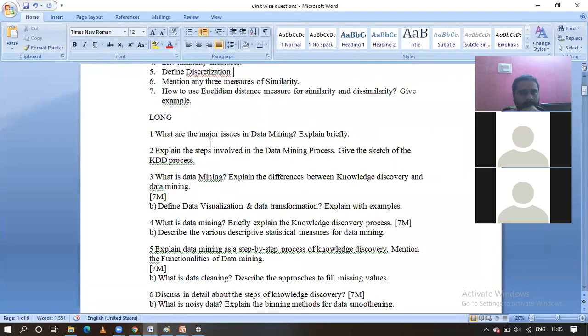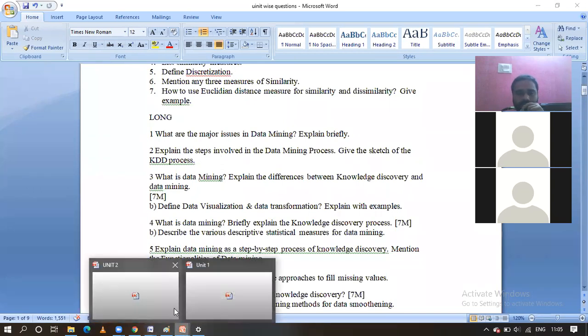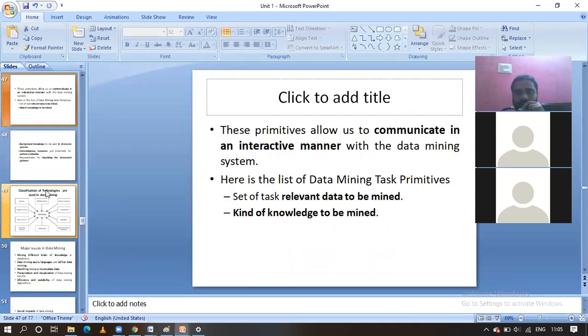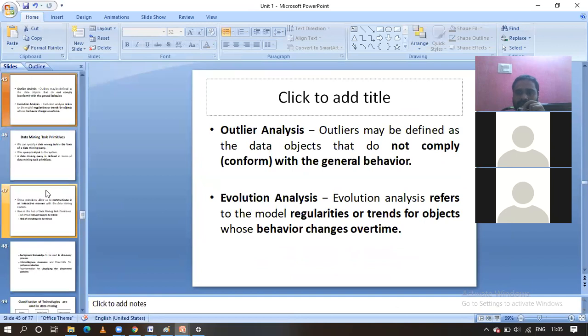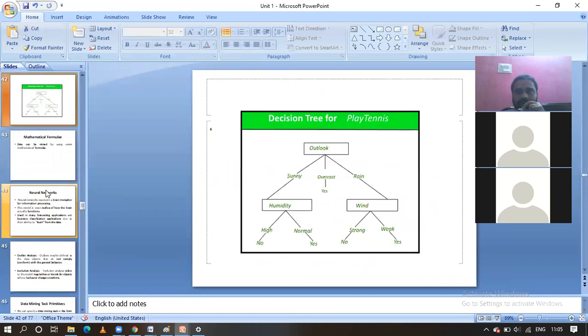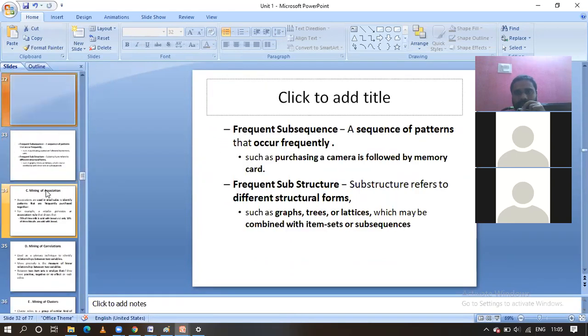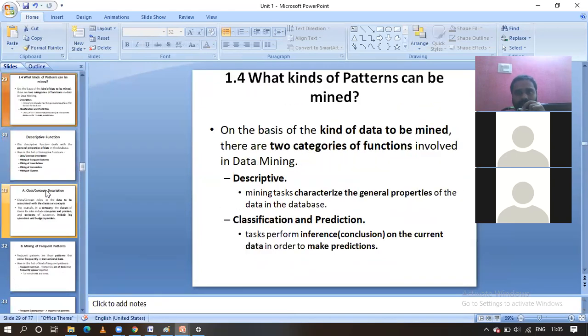The next one is steps involved in the data mining process. Steps involved in the data mining process, or the KDD process, everything is the same, guys. You have to explain the KDD sketch. We saw the KDD sketch previously, right? I will show it again once. This is a very important thing, guys. You have to concentrate whenever you are starting the first unit. Once you start the first unit, what is the first question you have to read? That is KDD steps. Knowledge discovery in data.